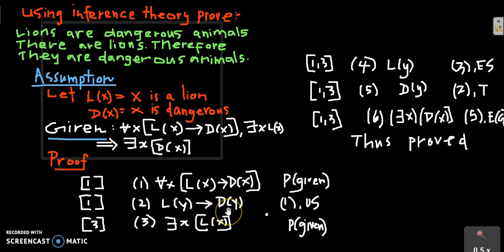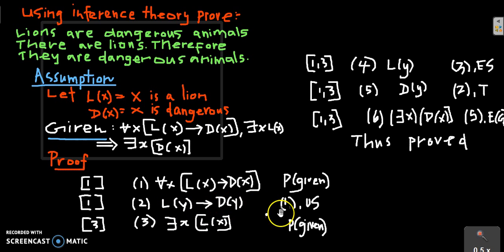There is a rule which says that if for all x that is true, then for some particular y belonging to this, it is also true. Am I correct? For all x this is true, therefore for the particular y that is true. So instead of x you put y, and you will have L of y implies D of y. For a particular y, if it is a lion, then definitely it is dangerous.